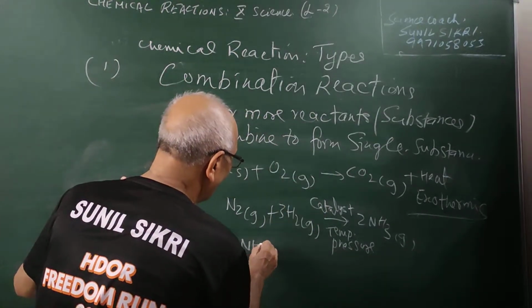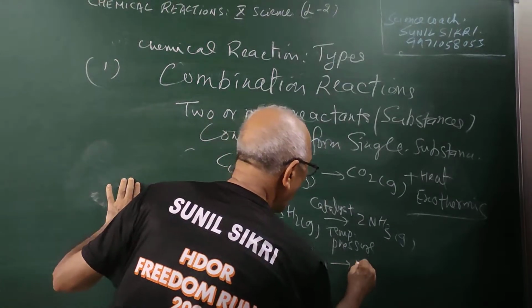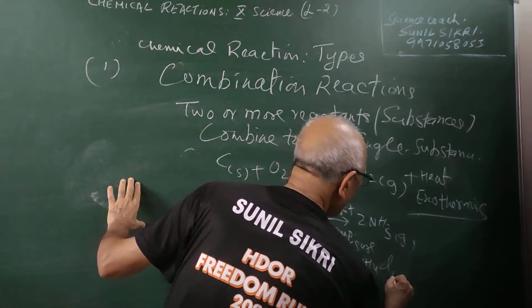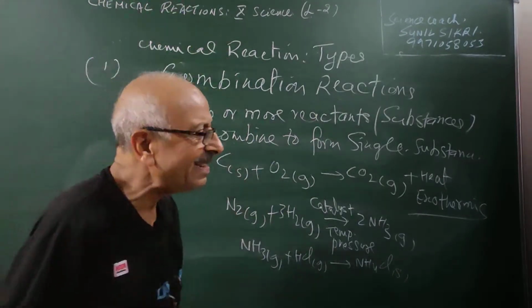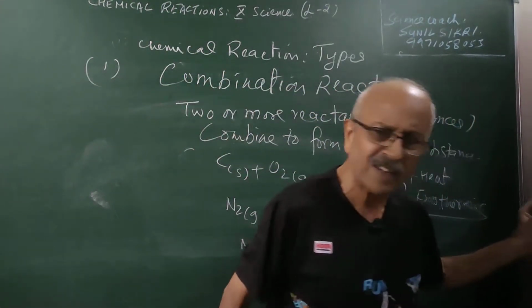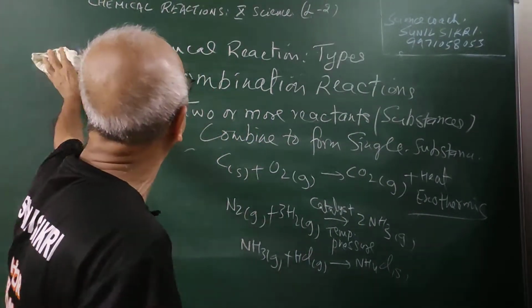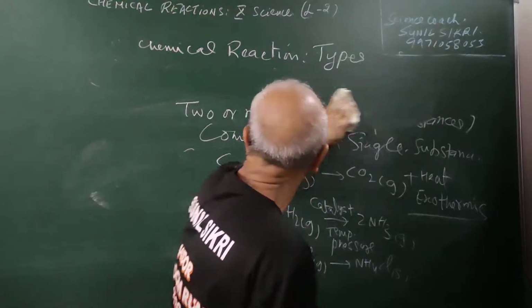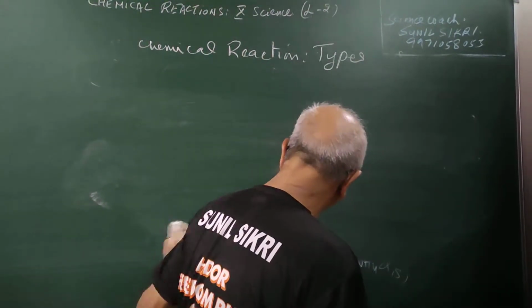Ammonia gas reacts with HCl gas to form NH4Cl, students. This is also an example of combination reactions. All these are examples of combination reactions. Two or more reactants are combining to form a single product. These reactions are called combination reactions. The next one I am talking about is the decomposition reaction, students.